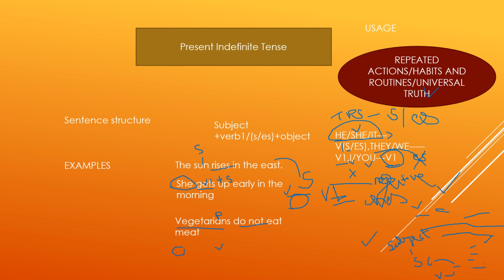Now here vegetarians is plural, so we will write do not, not does not. I never go to the beach. Here verb is go, and we didn't add any s or es to the verb, as I had already told you that whenever we are using I or you in the beginning of a sentence while dealing with present indefinite tense, we will not add any s or es to it.